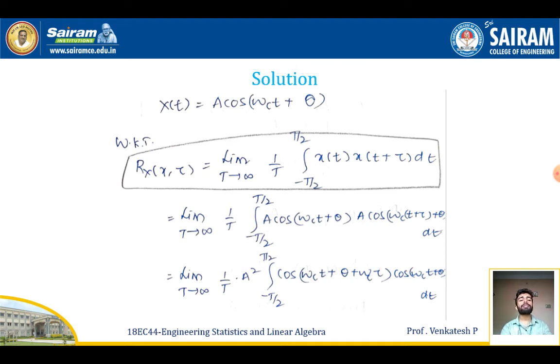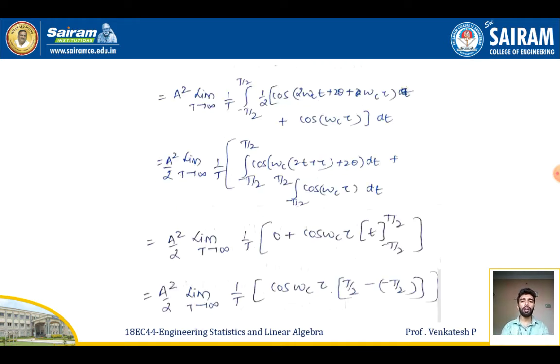So expanding that equation by using the cos A cos B formula, I'll be getting A square, limit T tends to infinity 1 by T integration from minus T by 2 to plus T by 2, 1 by 2 cos of 2 omega c t plus 2 theta plus omega c tau dt plus cos of omega c tau dt. On expanding the integral, I'll be getting A square by 2 limit T tends to infinity 1 by T integration from minus T by 2 to plus T by 2 cos of omega c, 2t plus tau plus 2 theta, dt plus integration of cos of omega c tau dt.